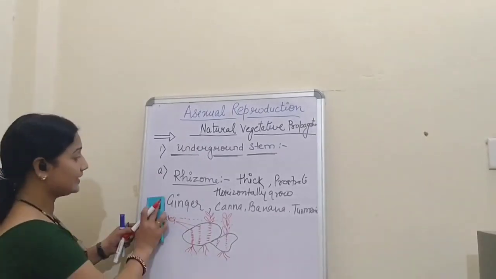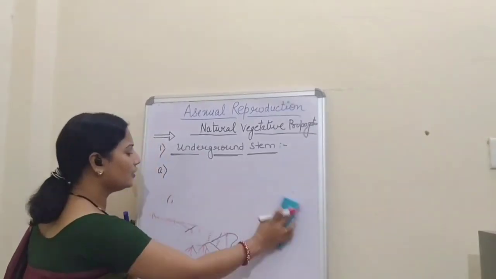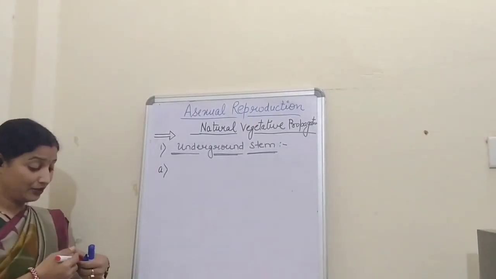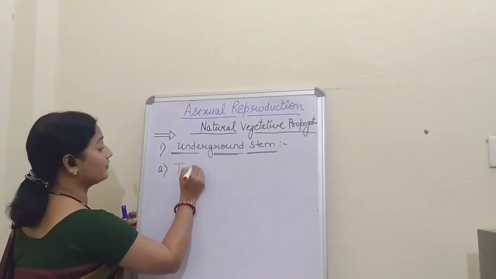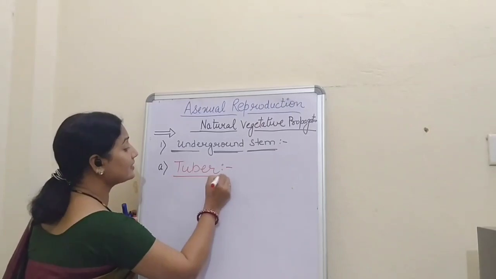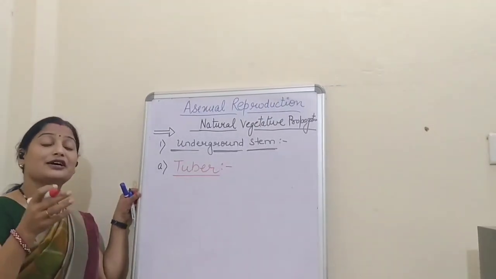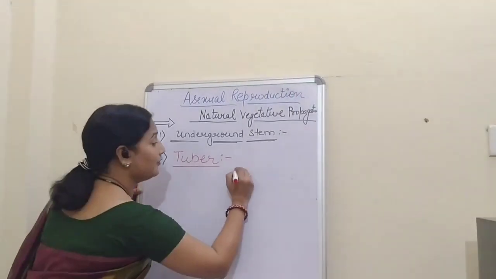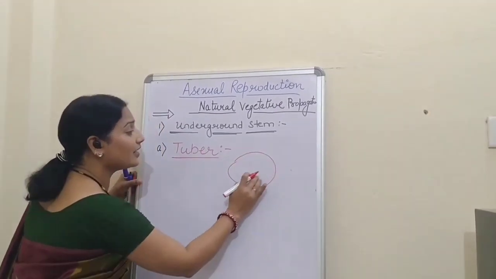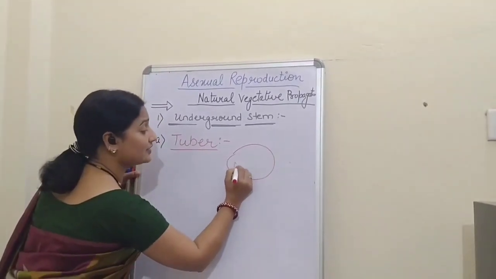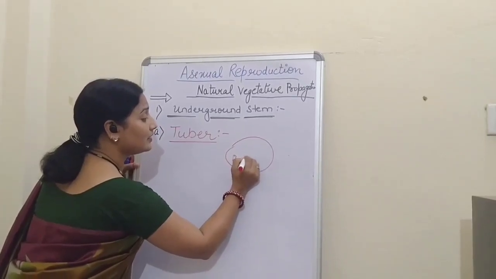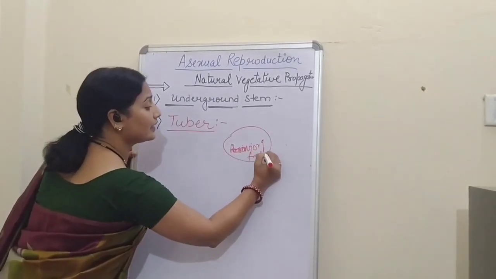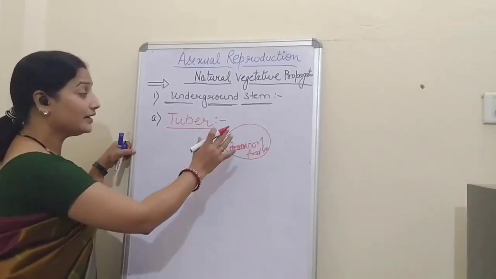Now, our next example is tuber. You must be knowing the best example of tuber is potato. All these potatoes are modified. Let me write first: Tuber. These are modified stems which are formed by accumulation of reserve food material. That is, if the potato is here, then this is a reservoir of food material. Okay, this is potato and it is an underground stem.